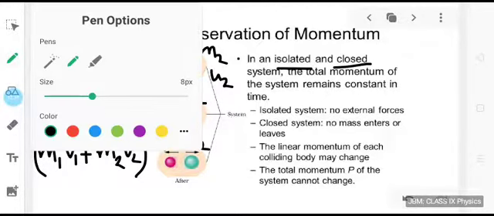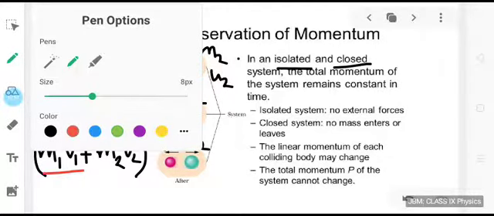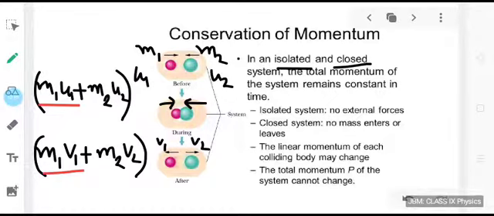Now let us see individually. What was the momentum of the first object before the collision? It was m1 u1. What happened to the value of momentum after the collision? It became m1 v1. There is a change. Let us see the second one. The second object was initially having a momentum m2 u2. Now it has become m2 v2. Again there is a change.